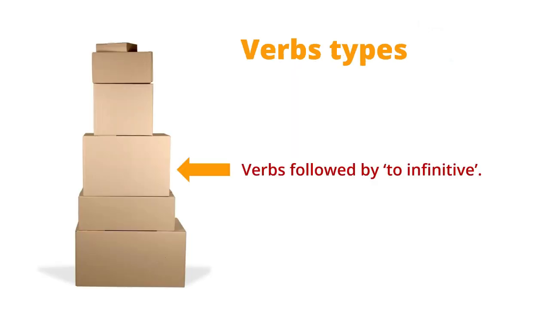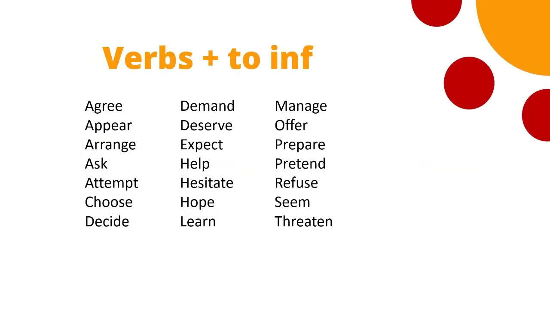The next box we're going to look at, verbs followed by a to infinitive. Here's an example. He chose to leave early. When you have the verb choose, it's followed by a to infinitive, to leave. You cannot say he chose leaving early or he chose that he would leave early. That is not possible. He chose to leave early. And again, here is a large collection of verbs which can go into that box. There may be many more, and of course some of these may also appear in other boxes.